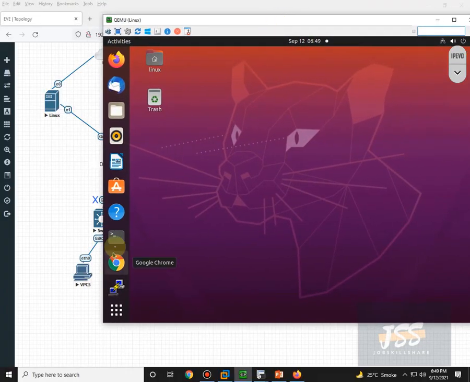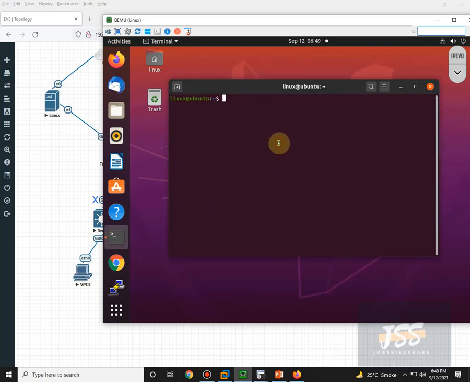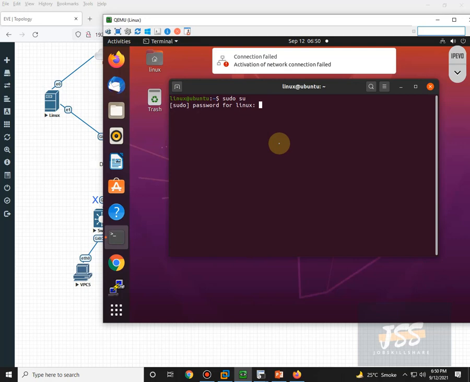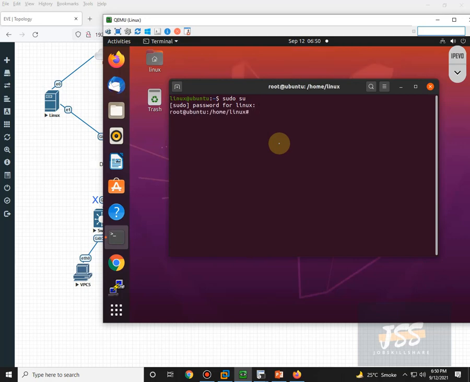Okay, so we need to go into this terminal, and first of all you need to get privilege with the sudo su command and the password. Now you have the privilege, or say the full ability, to run this Yersinia tool.